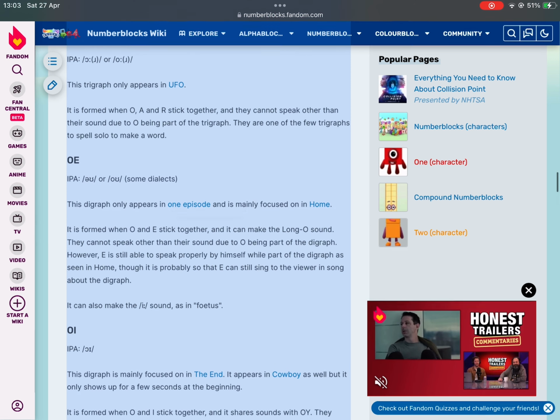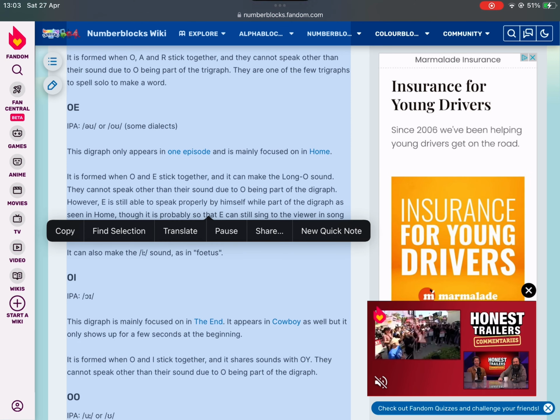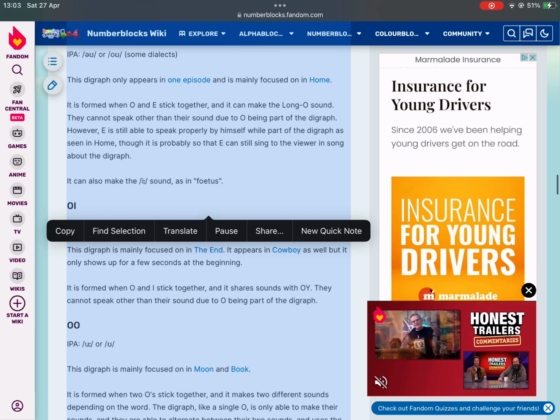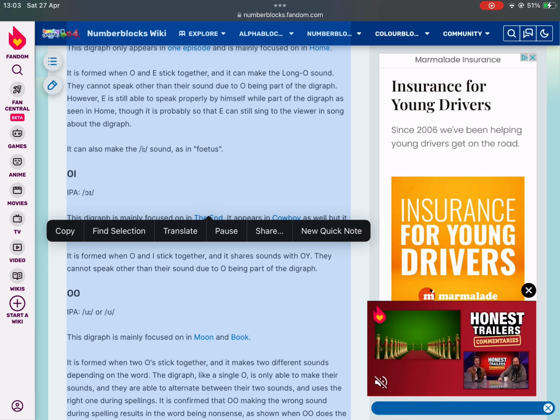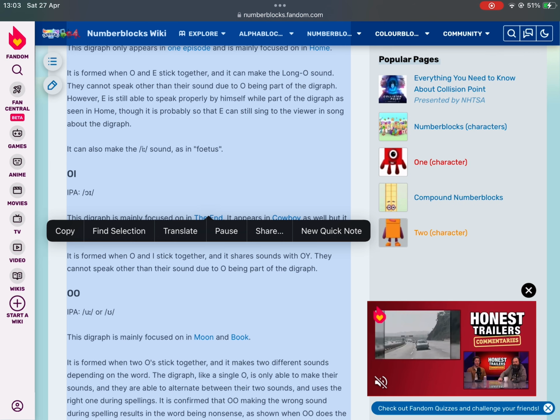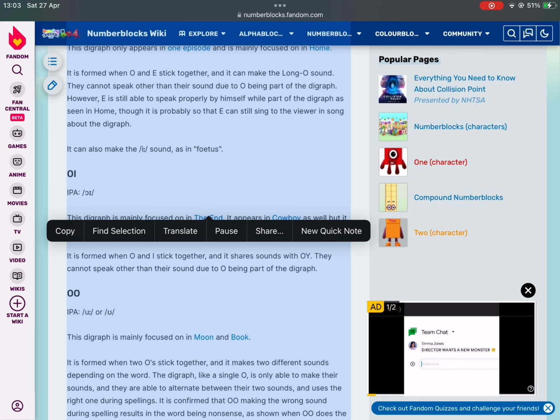OE, IPA, or O, some dialects. This digraph only appears in one episode and is mainly focused on in home. It is formed when O and E stick together, and it can make the long O sound. They cannot speak other than their sound due to O being part of the digraph.